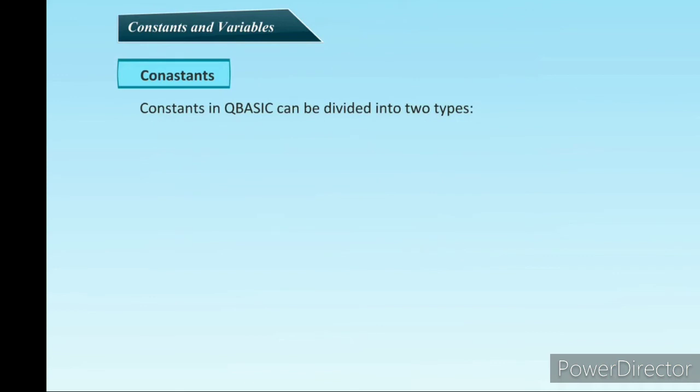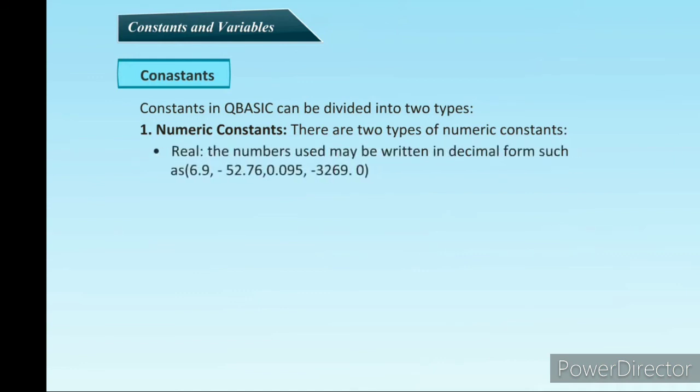Constants. Constants in QBasic can be divided into two types. Numeric constants. There are two types of numeric constants. Real, the number used may be written in decimal form such as 6.9, minus 52.76. Like these are the numeric constants.